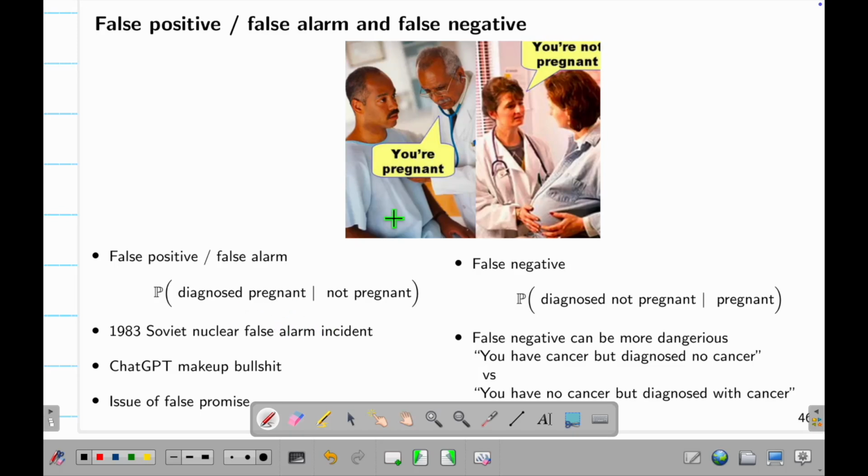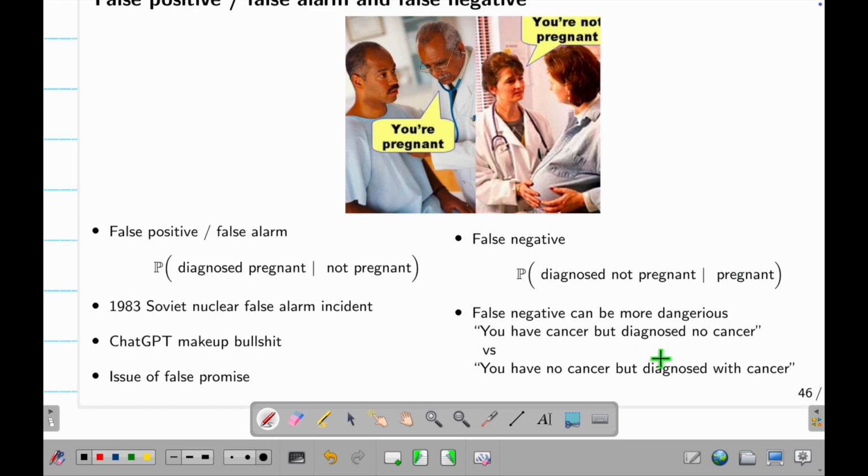It's possible that a doctor tells you that you are pregnant, but actually you're not. Or the opposite: you are not pregnant, but actually you are. This is the same as having cancer but the doctor makes a mistake and says you don't have cancer. Or the opposite, you actually have no cancer, you are healthy, but the doctor makes a mistake and says you have cancer. So these two things are different.